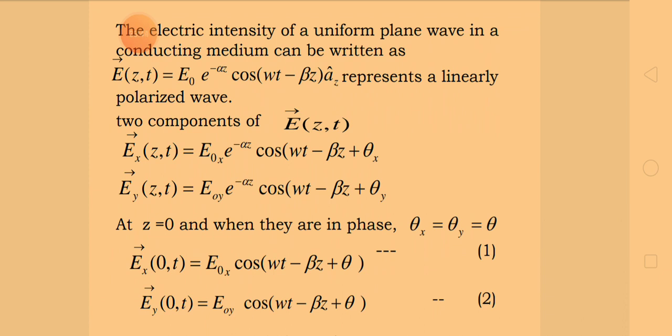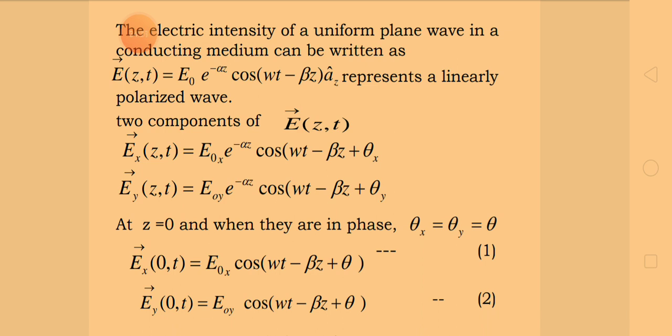Next, the electric intensity of a uniform plane wave in a conducting medium, for a linearly polarized wave, is the vector E of z comma t. That means the expression for the electric vector propagating along the z direction, where z is the position coordinate and t is the time coordinate.